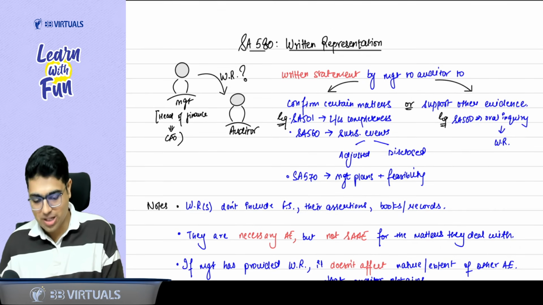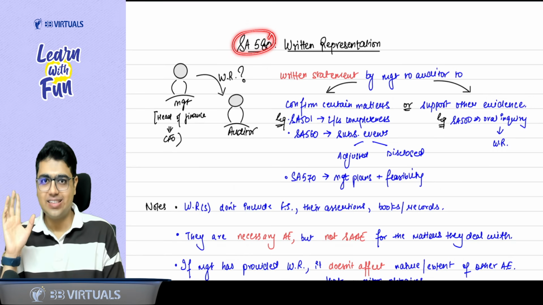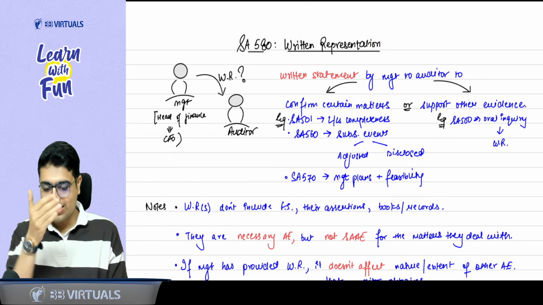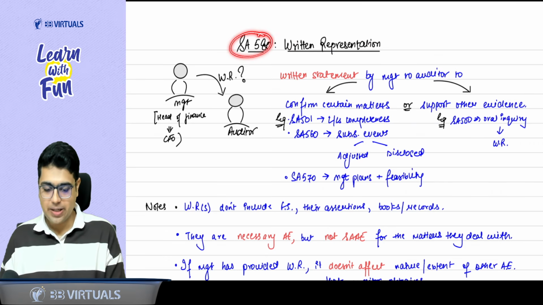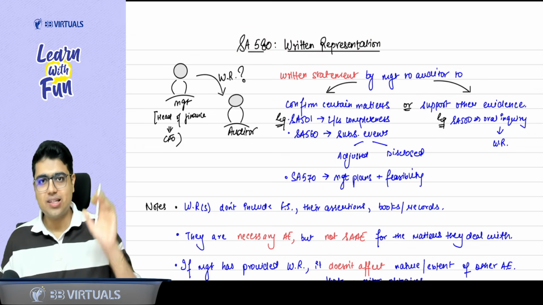So first of all, talking about SA 580. SA 580 is the last standard of the 500 series. And one thing that we take at last in audit is written representation. So always remember, last standard of SA 500 series is 580, and the last thing we take in audit is written representation. So easily you can remember the name.